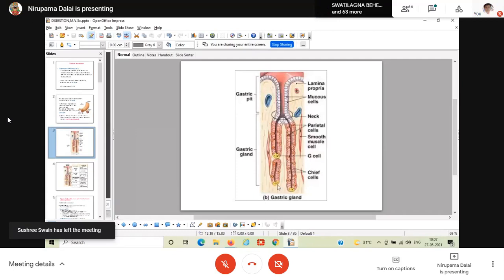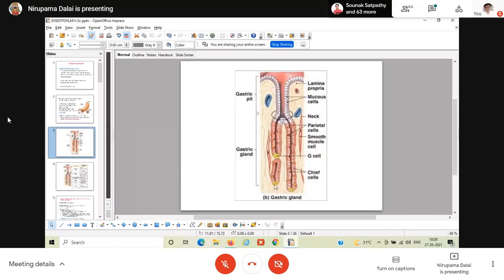The gastric glands are classified into two types: oxyntic glands and pyloric glands. And the gastric glands have three parts. One is the neck part, and the second is the body part, the middle portion. Suppose it is a long tube-like structure. You can see this is the neck part, this part is the body part, and the lowermost part is the basal part of a gastric gland.